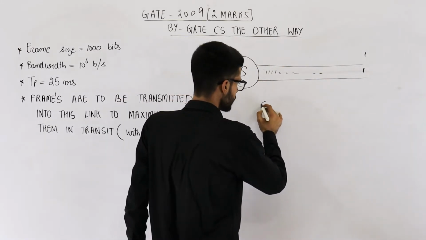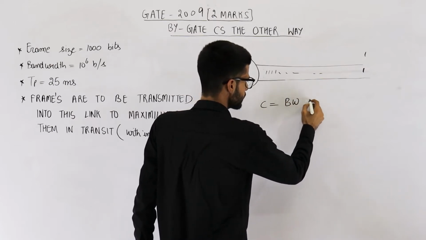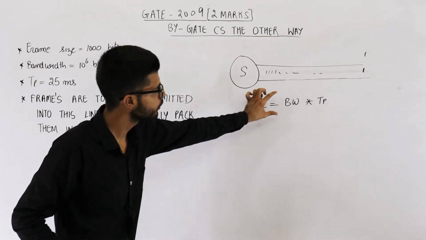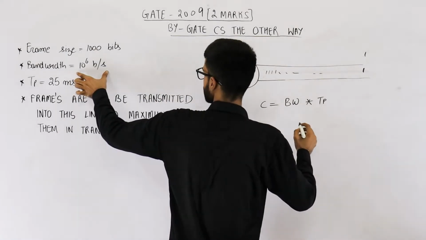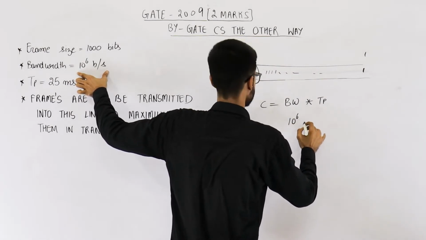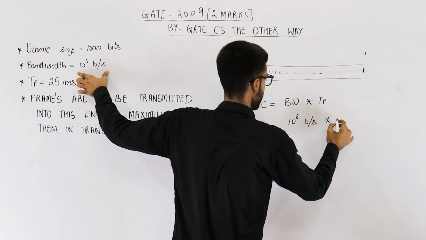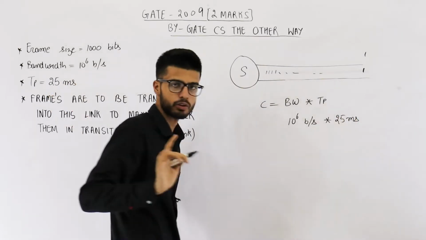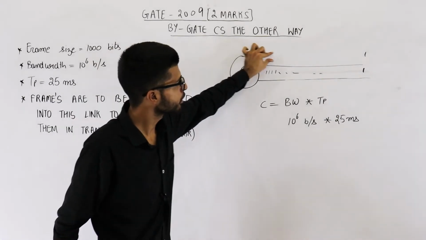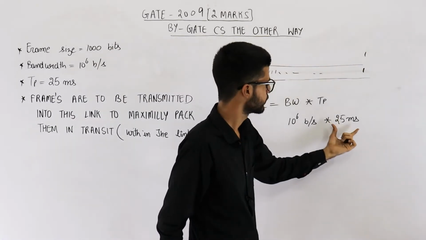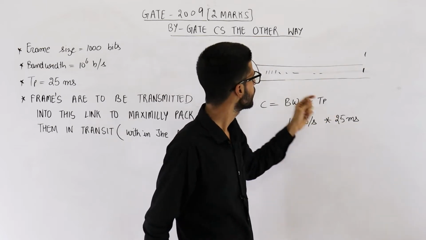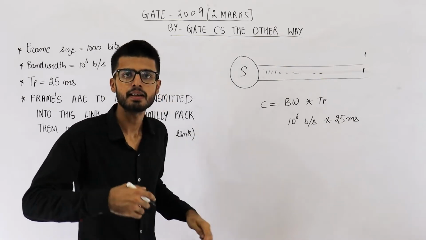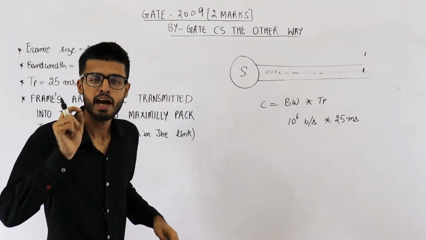So the capacity of the channel is bandwidth into delay, the bandwidth delay product. Bandwidth is 10 raised to the power 6 bits per second, and delay is given as 25 milliseconds. Listen carefully. The first bit took 25 milliseconds to reach here. I've written 25 milliseconds. For these 25 milliseconds, I am sending bits. If I am the sender, I am sending bits continuously at full capacity.